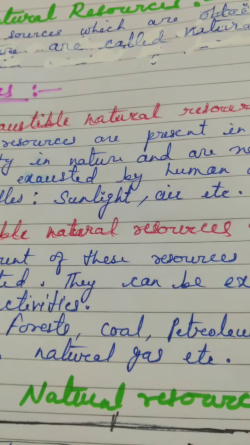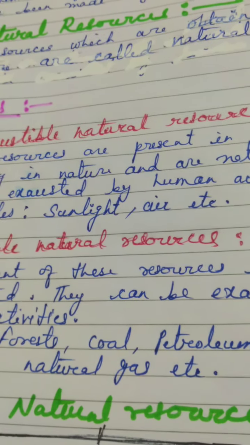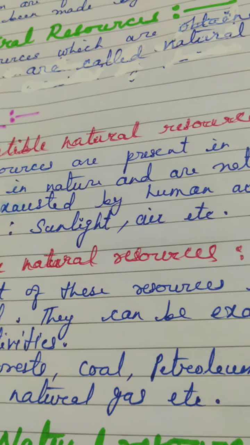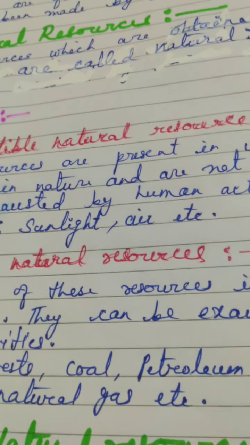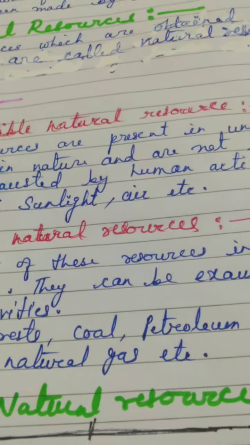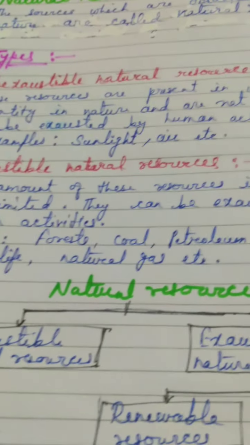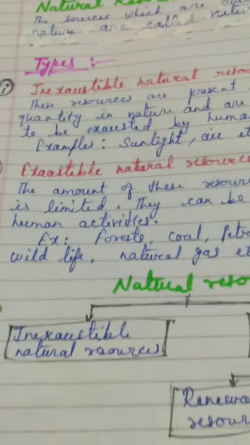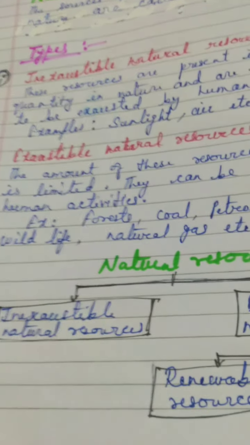However you use it, mindlessly or wisely, it will remain in the surrounding, and it will never get over, like your sunlight, like your air, etc. Because we can't use it more than we want. You can't breathe more, you can't stay more in the sunlight. You will use whatever you are destined to use.